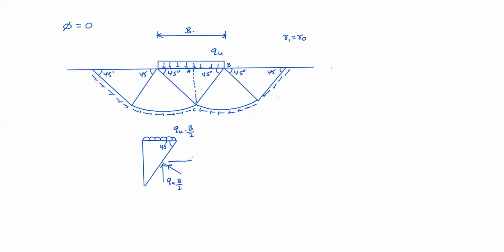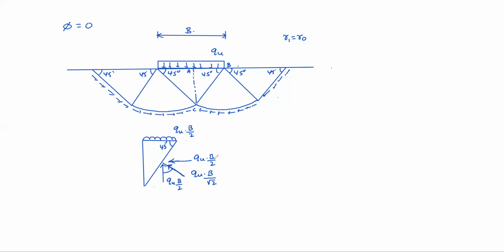That means a horizontal component must also be there, qu into B by 2. If the resultant is qu into B by root 2, then only can you get this, because it is 45 degrees. So to get a vertical component of qu into B by 2, the inclined component must be qu into B by root 2.